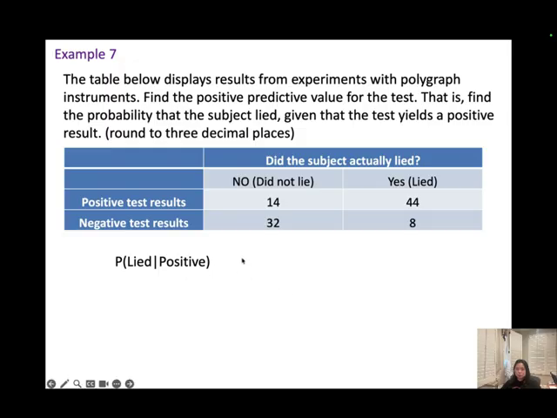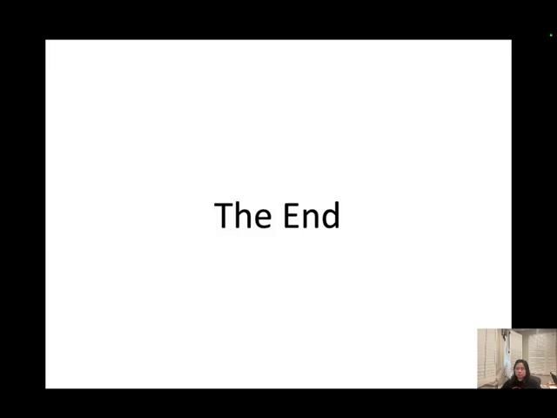So write down the formula. The numerator will be the probability of lie and positive, over the probability of positive. How many of them are lie and positive? Lie and positive is going to be 44. Out of positive, so that will be 14 plus 44, which is 58. So you should get 0.759. That's it.